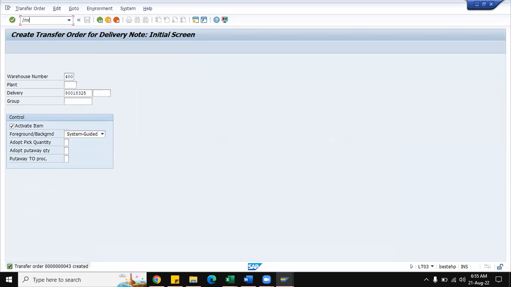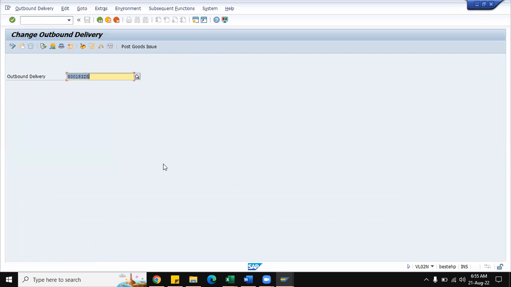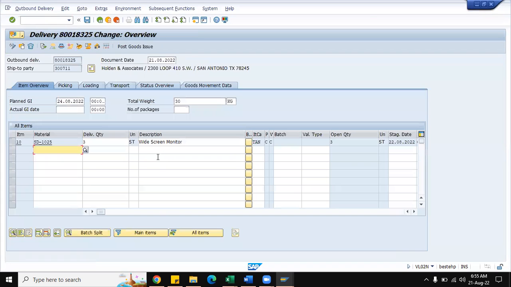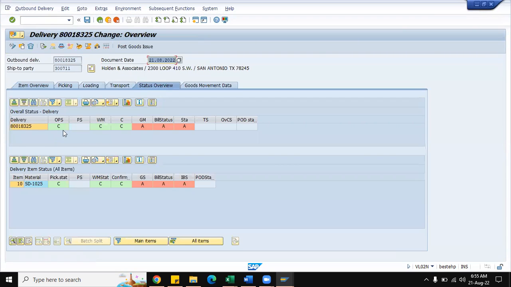Again, go back to the VL02N transaction, and we have to do the post goods issue here. If you go to the status overview, the overall picking status is done. Warehouse management is also done. See, all these three transactions are completed. Warehouse management is completed. Picking confirmation is also completed. Only the goods movement as well as the billing status are pending.